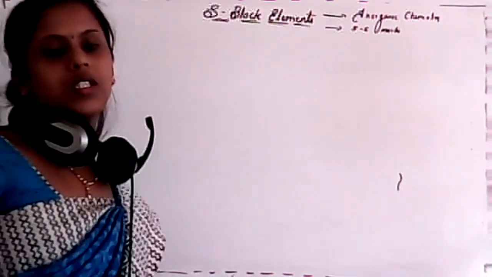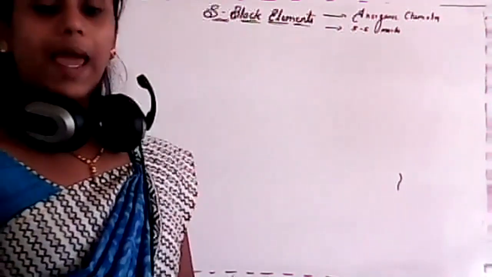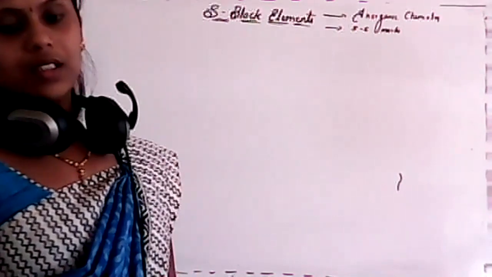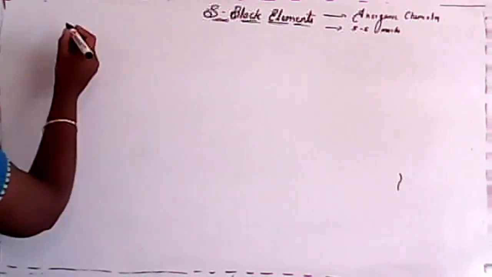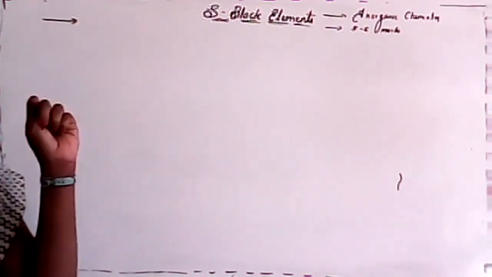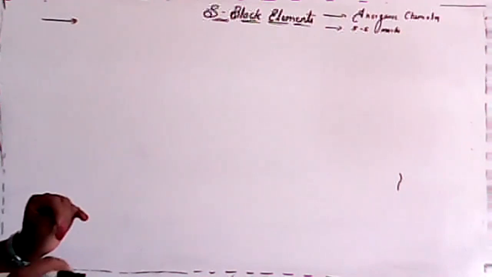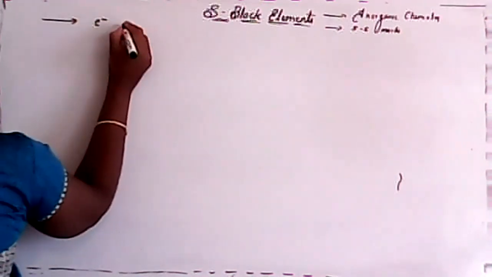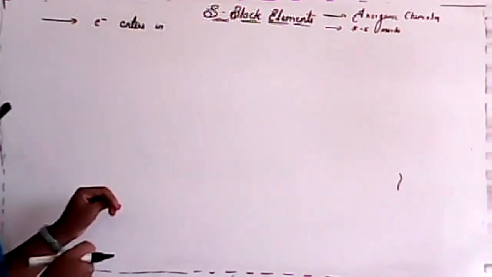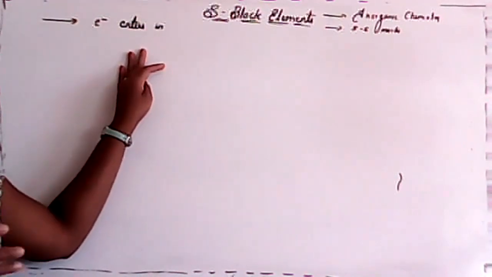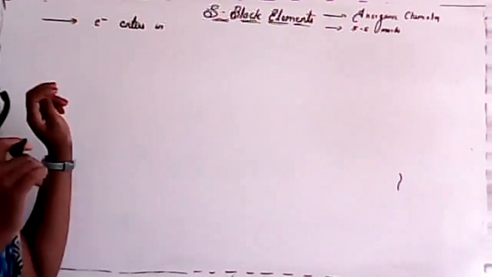So now the question arises, what are S block elements? See, S block elements of the periodic table are those in which the electron enters into the last shell, that is nothing but the S orbital.